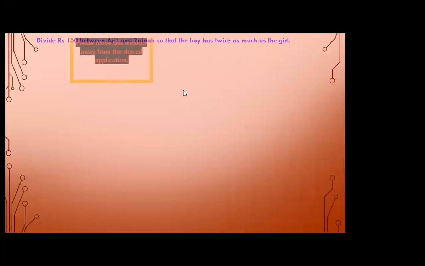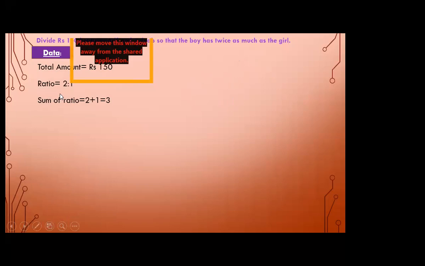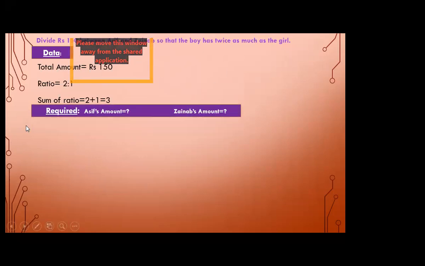So here, first write down the data at the top. Total amount is rupees 150. Here the ratio is 2 to 1 and the sum of ratio is 2 plus 1. Very good, Asya, Halima. Now students, after data, you have to write down required.